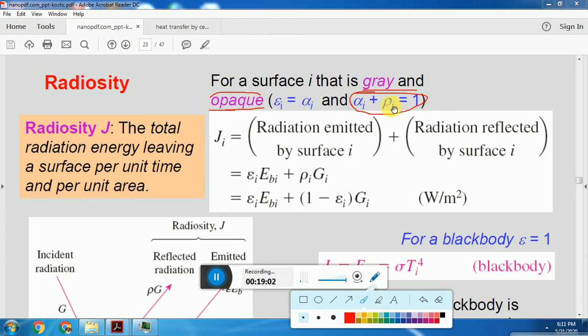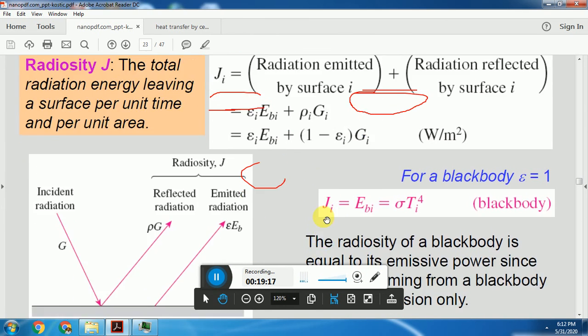Here alpha plus rho is equal to 1. Therefore, radiation emitted is these two terms.